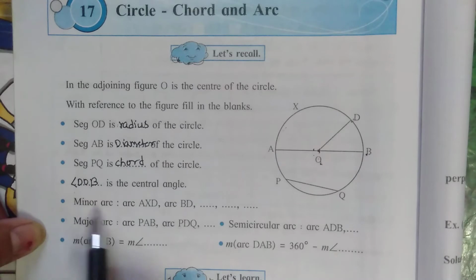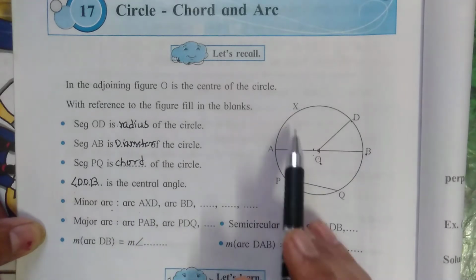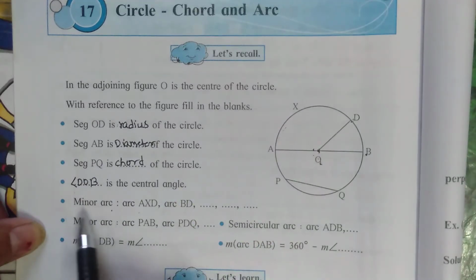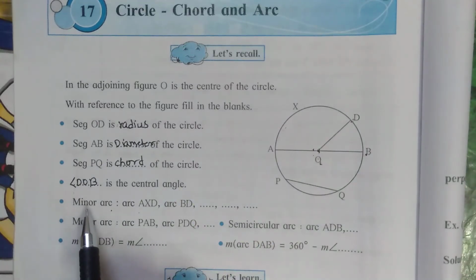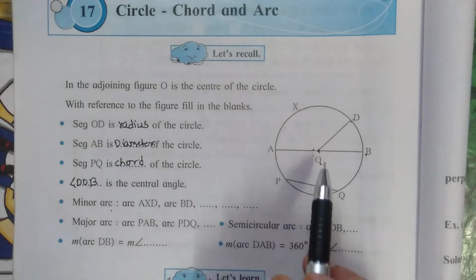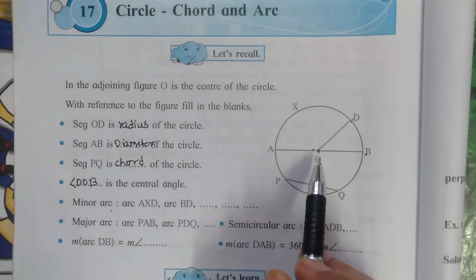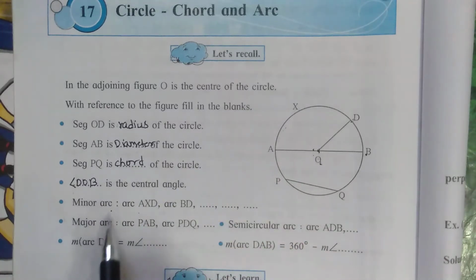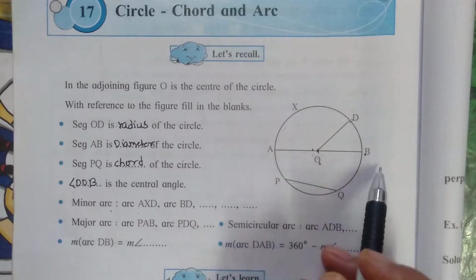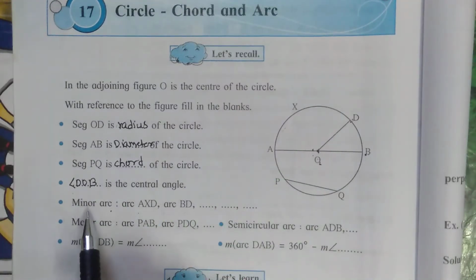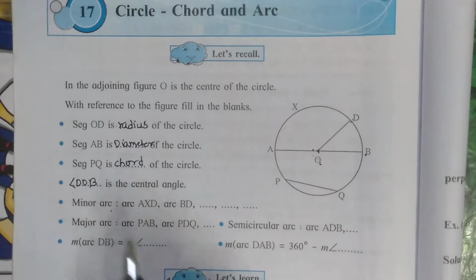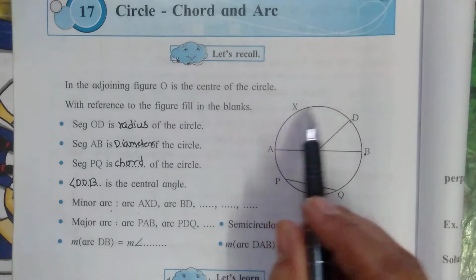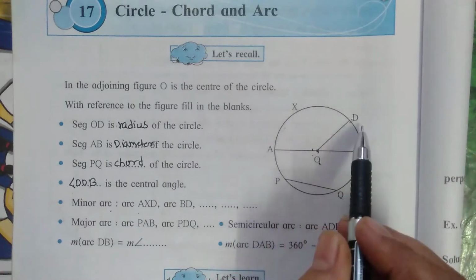Now the next is minor arc. Arc AXD. See, firstly we will understand the meaning of minor arc. The minor arc is nothing but the arc with measure less than 180. In other words, the arc whose measure is less than 180 is called a minor arc. So, the first example is given here, arc AXD. This is less than 180 degrees.